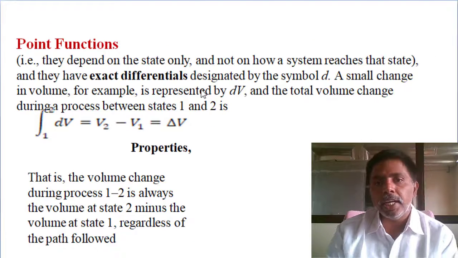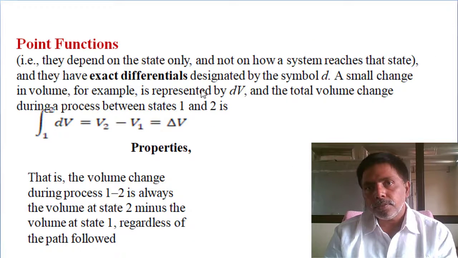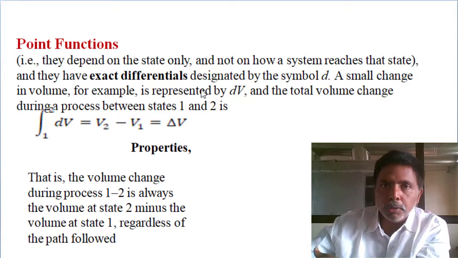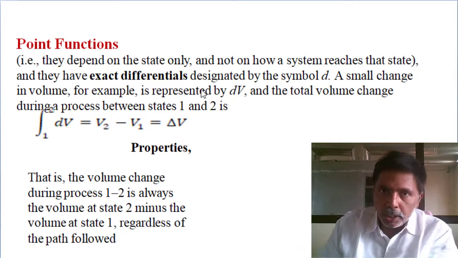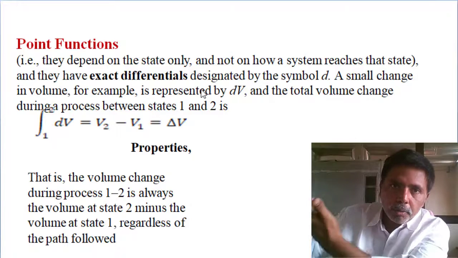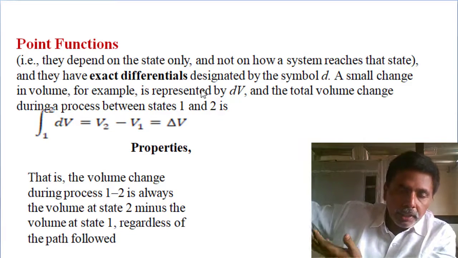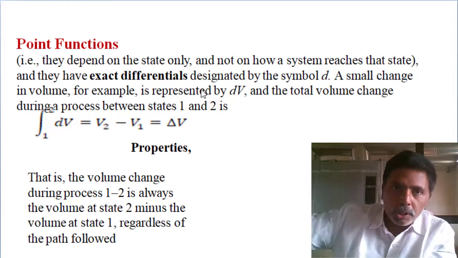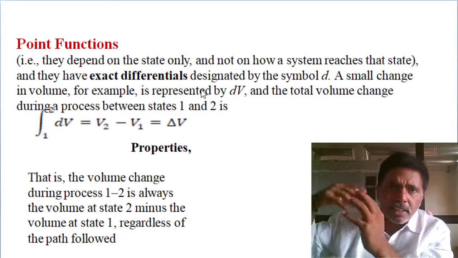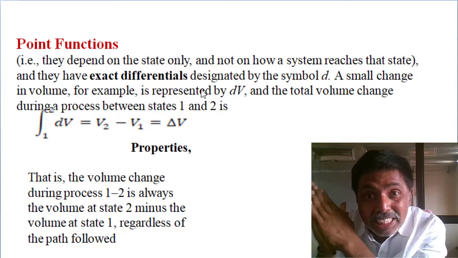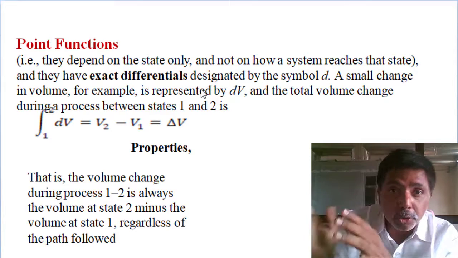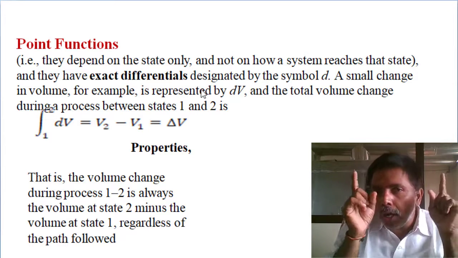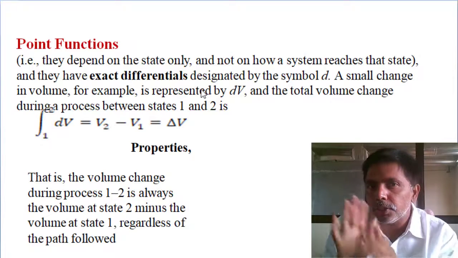Next, point function, which I already mentioned. About Nandyala or about Vijayawada, the Vijayawada Durga temple is there. That is fixed. Whichever route you come, the Durga temple, some height, on a hill, the temple is there. From sea level, Vijayawada has some height. Vijayawada has some relative humidity. These are all fixed properties. They are independent of path. Whatever path you come, the properties do not change. So all properties are point functions.